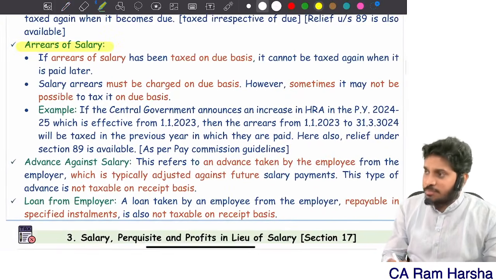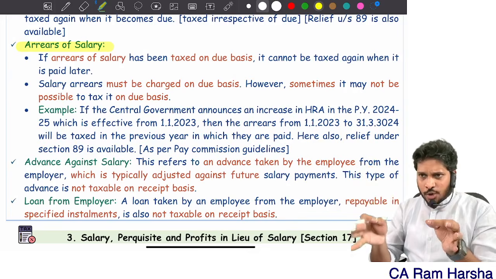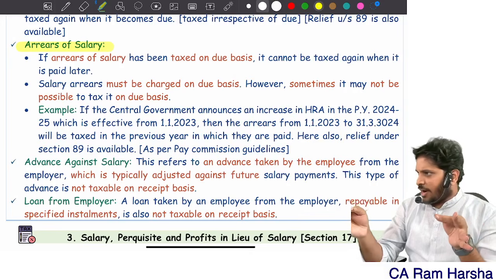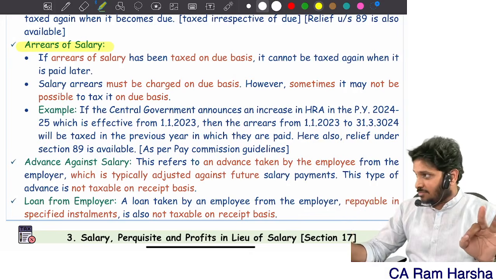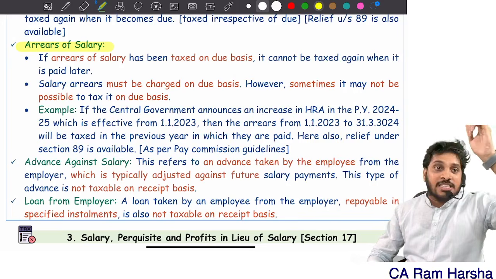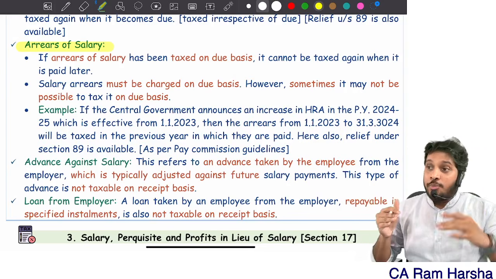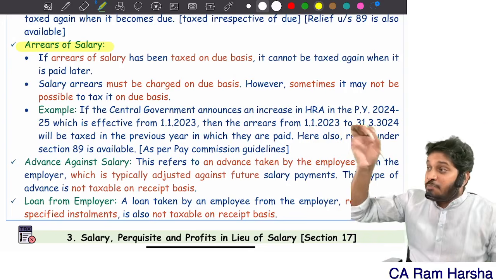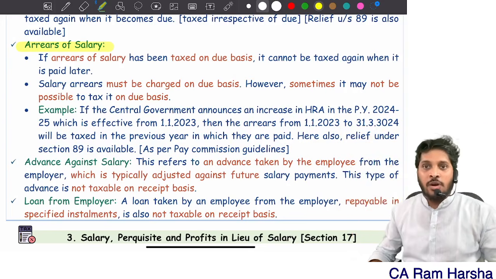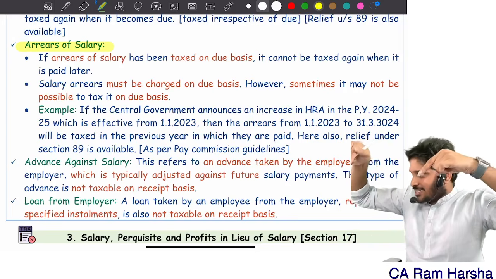Then sometimes you will also receive arrears of salary information in the exam. Suppose in the question, arrears of salary received is given, don't tax it. We assume that this amount is already taxed on due basis in the earlier years. Suppose in the exam they say arrears of salary, not taxed earlier, now it is taxable for you.